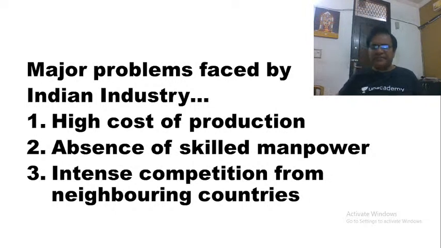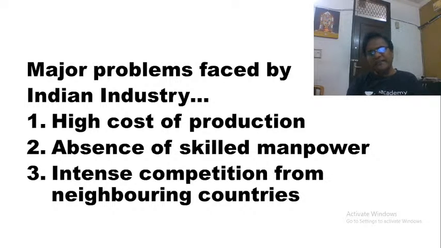The next problem is the absence of skilled manpower. This we will talk about as part of the topic on unemployment also. There is a huge gap between what is demanded by the industry and what is being supplied by people in the country.